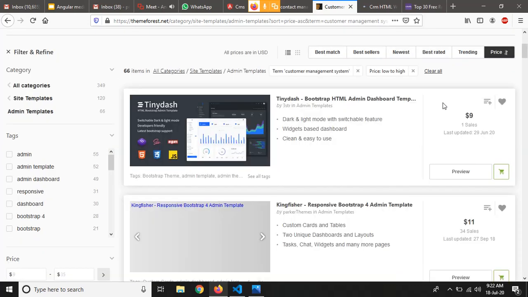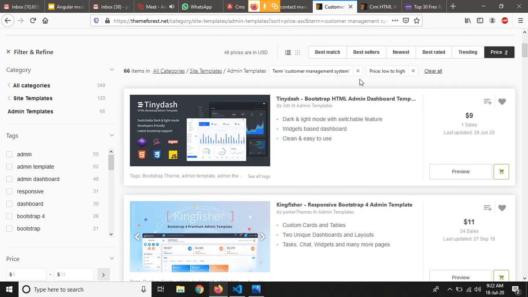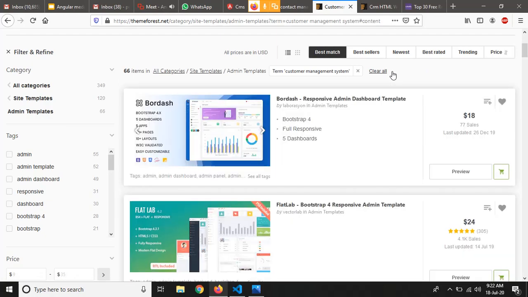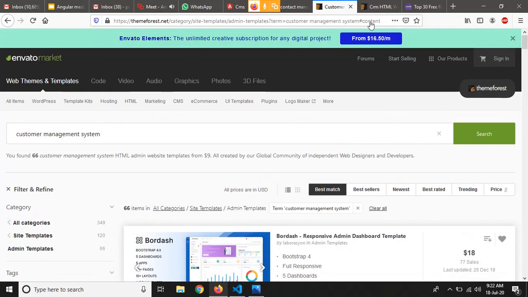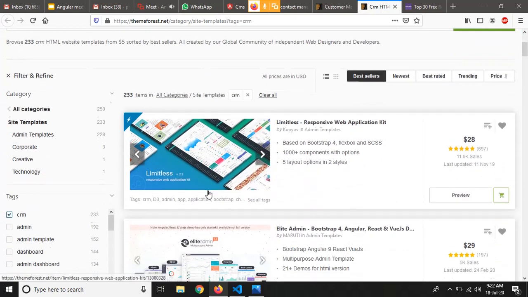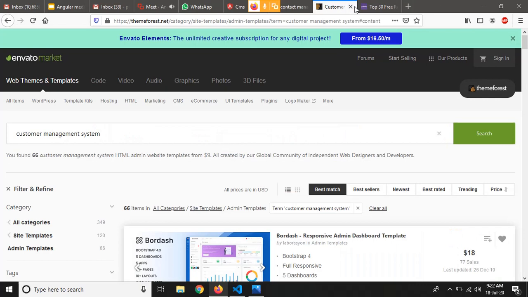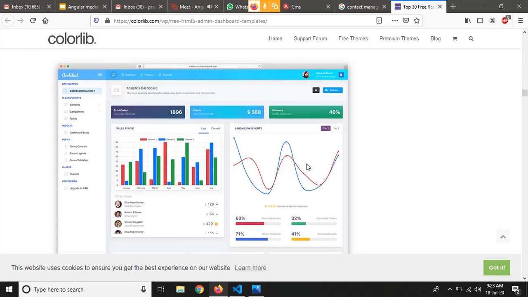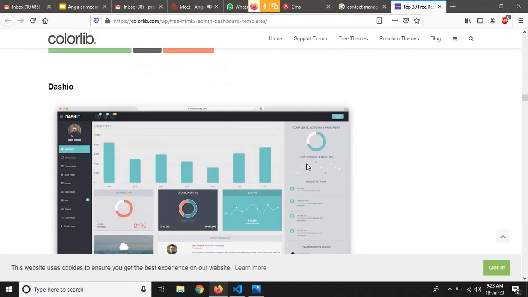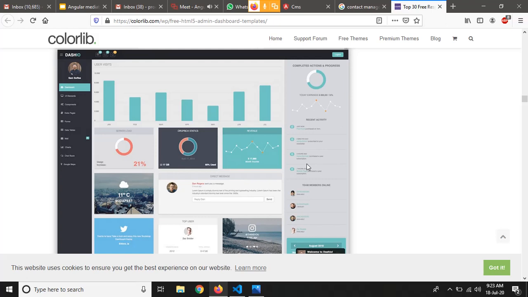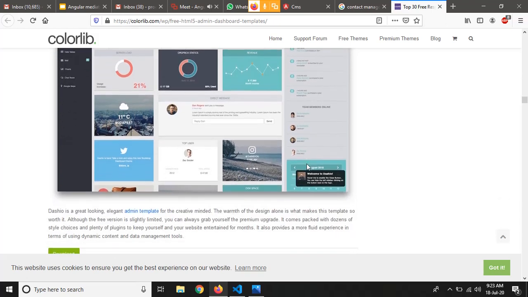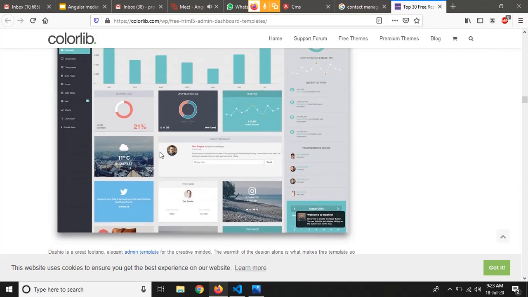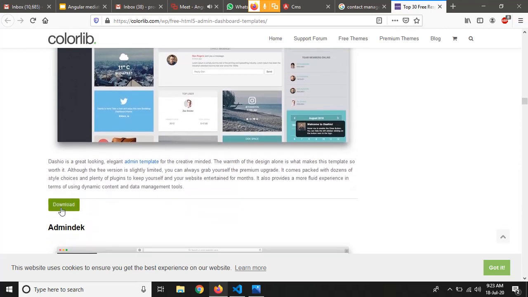You can add a filter for the price as well. I think this is better. So we can download it. If it is free, we can download it directly.